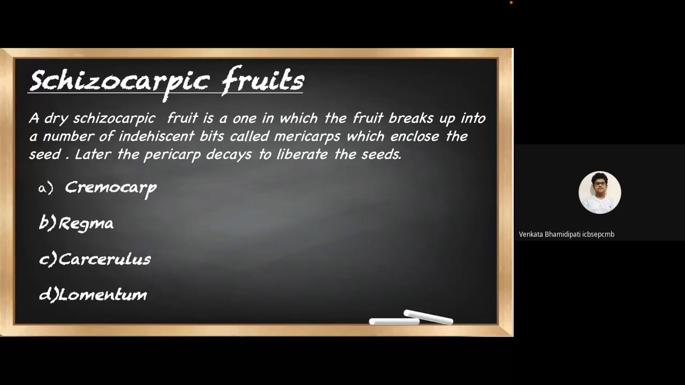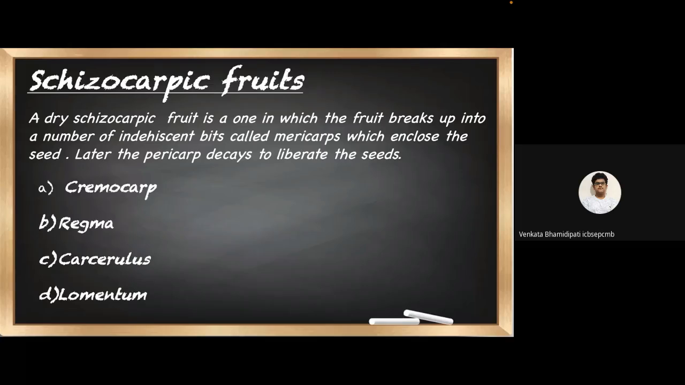Now the next section is schizocarpic fruit. Now a dry schizocarpic fruit is one in which the fruit breaks up into a number of indehiscent bits called mericarps which enclose the seed. Later the pericarp decays to liberate the seeds. There are four types of schizocarpic fruits, namely cremocarp, regma, carcerulus, and lomentum.